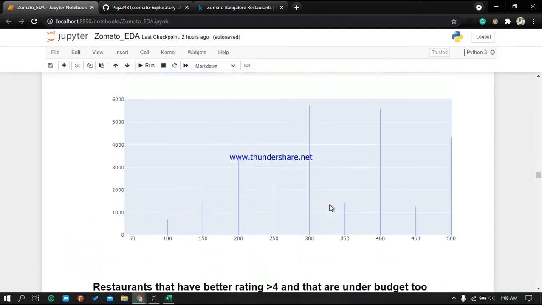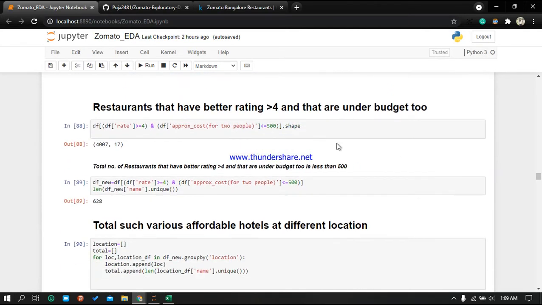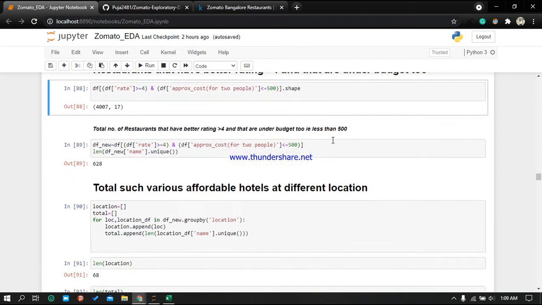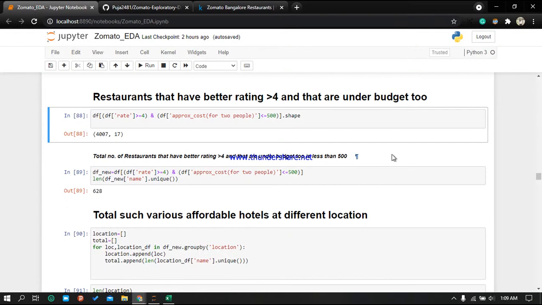Same thing we are doing with Plotly. So here are the details: 5735 is the count for rupees 300, and for 400 the count is 5562, which is a nice one. And these are the ones having better ratings, more than 4, and also in budget.